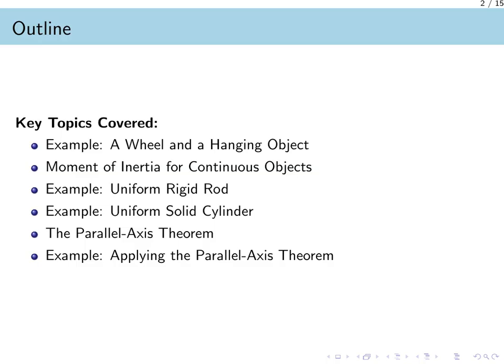We will then apply this formalism to calculate the moment of inertia for two common shapes: a uniform rigid rod and a uniform solid cylinder. Finally, we will introduce a powerful shortcut called the parallel axis theorem, which simplifies calculations for objects rotating about an axis that does not pass through their center of mass.